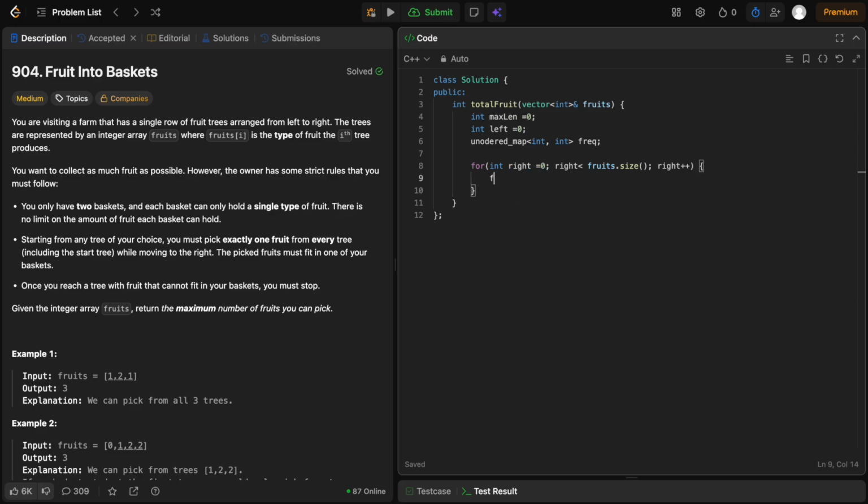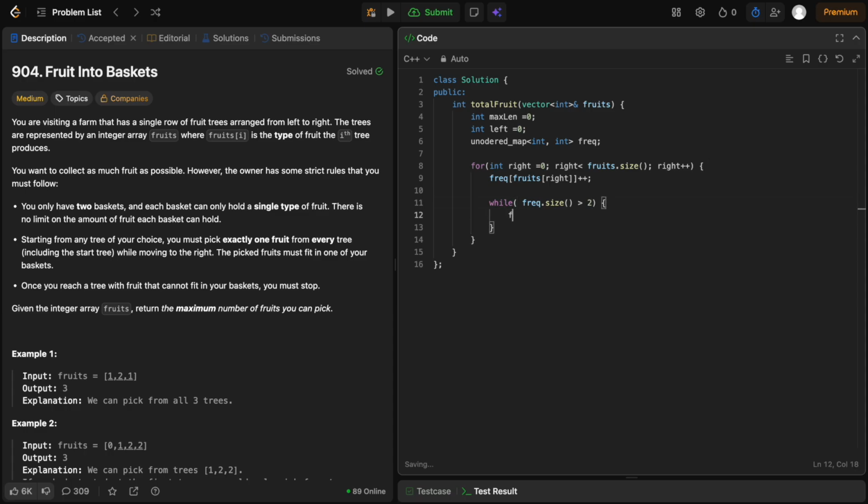So what we will do is we will have the frequency map, and we will add the element which is pointed by right and count its frequency. So we will do increment. Now we will start a while loop and check if the size of the frequency map is greater than 2, because we are only allowed 2 baskets. So if frequency dot size is greater than 2, in that case we need to shrink our window.